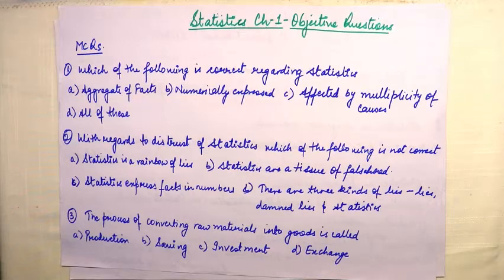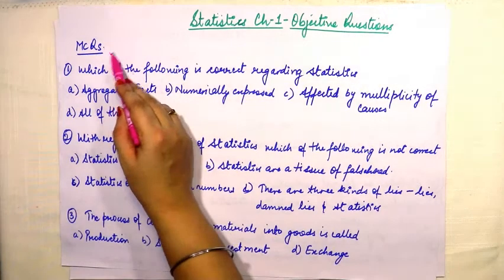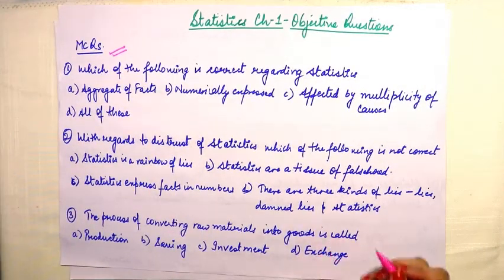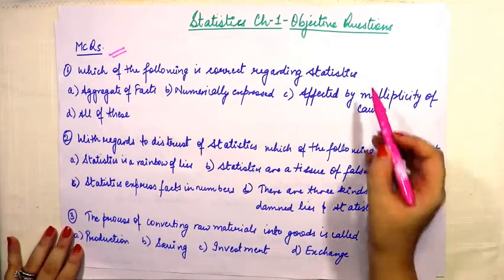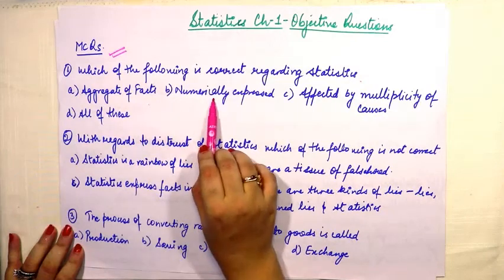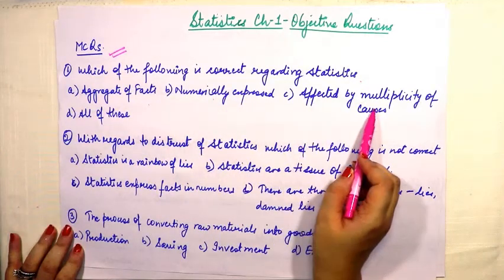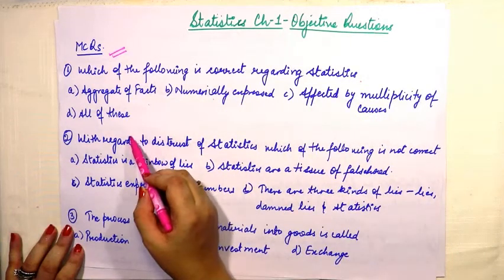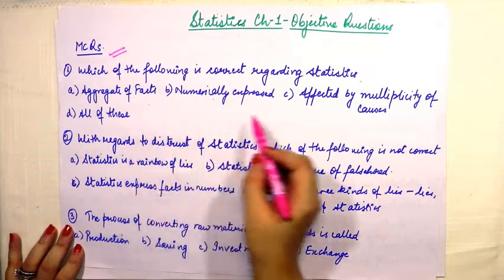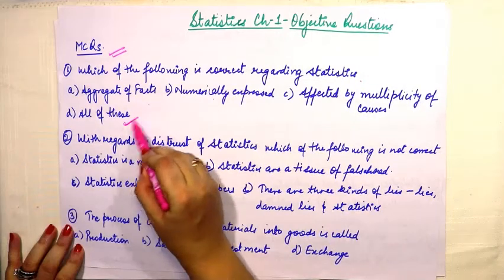So let's begin with this chapter now. We'll begin with the MCQs first. Now we'll just keep on solving the questions as we go on. First question says, which of the following is correct regarding statistics? It is aggregate of facts, numerically expressed, affected by multiple causes, all of these. Now obviously statistics is something which is actually affected by all these things. All of these is the correct option here.